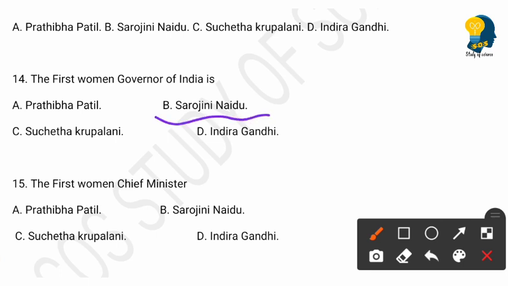Don't confuse between Prime Minister, President and Governor. Okay, first woman Prime Minister is Indira Gandhi. First woman President is Pratibha Patil. First woman Governor is Sarojini Naidu.